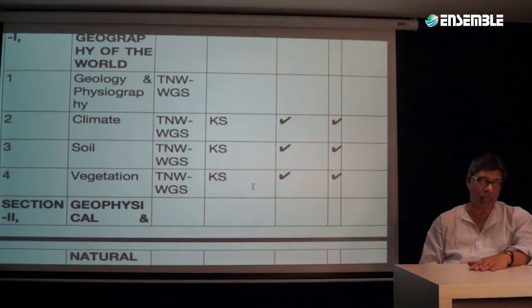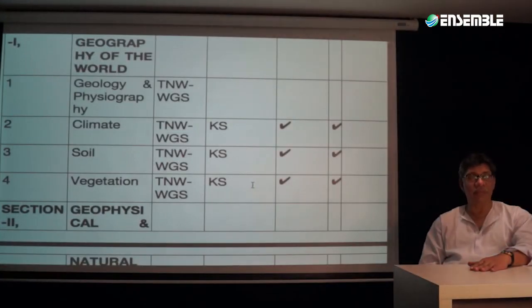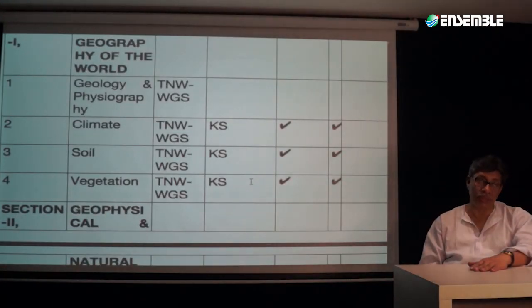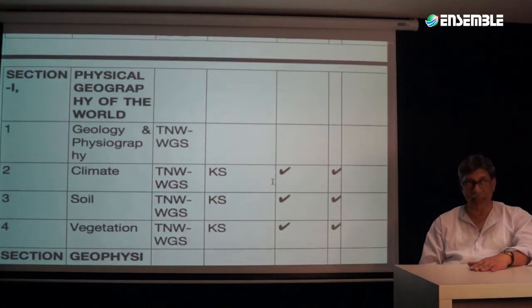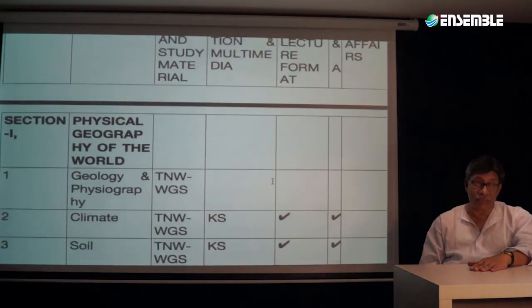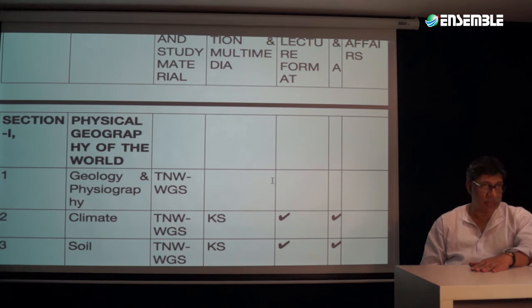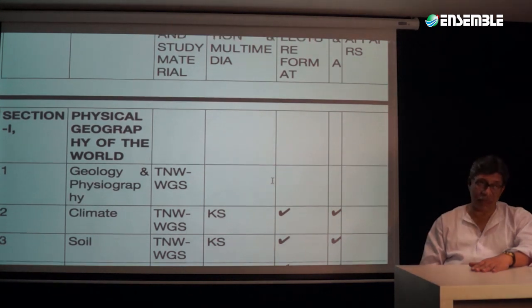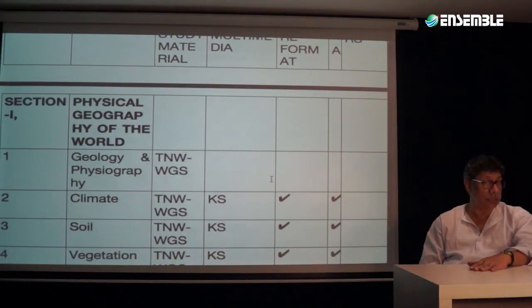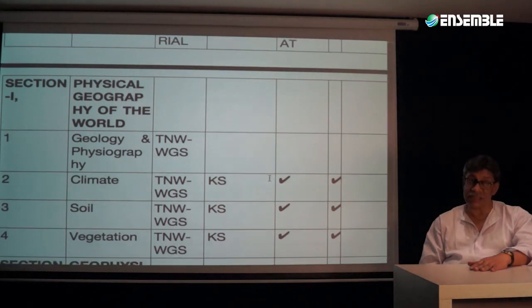Complete idea about what are the different segments. For example, on geology and physiography, you're going to be getting a book that is The New World, TNW, meaning The New World, Geography and Society. That is the video explanation multimedia. I'm going to be using it. That's going to be my name for KSA. And lecture form is going to be associated with that is available. Questions and answers are available.